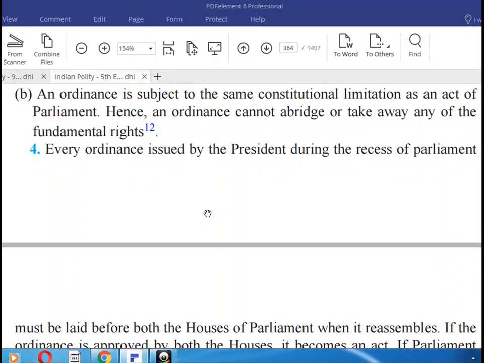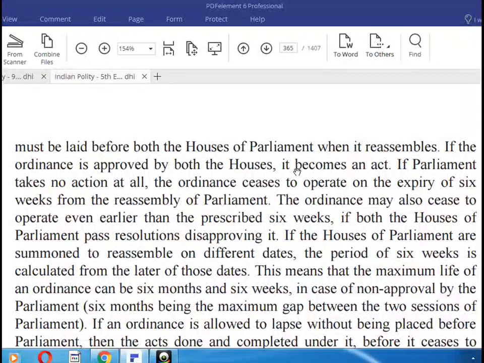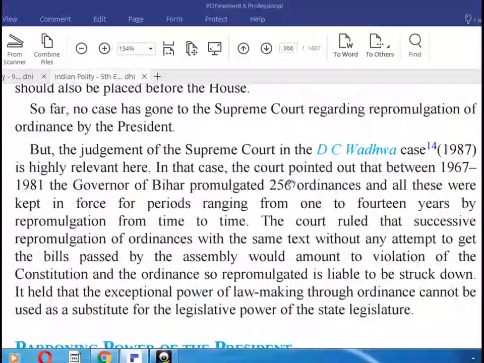An ordinance issued by the president during the recess of Parliament must be laid before both Houses of Parliament when they reassemble. Here the Supreme Court's decision in the D.C. Wadhwa case, 1987, is highly relevant. It concerned the promulgation of ordinances. Between 1967 and 1981, the governor of Bihar promulgated 256 ordinances, and all these were kept in force for periods ranging from 1 to 15 years.